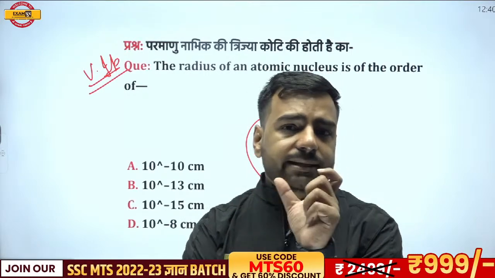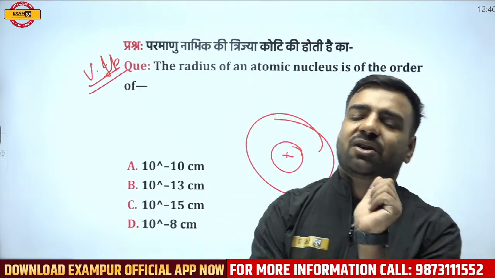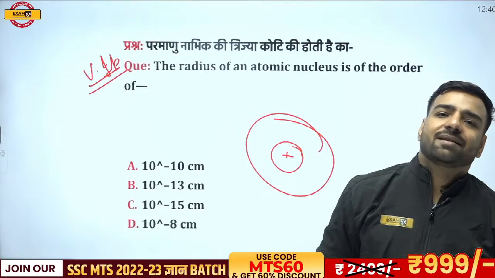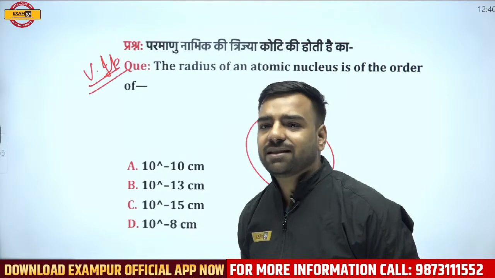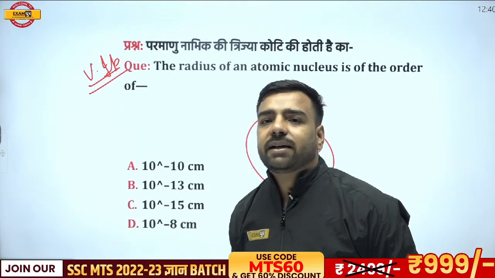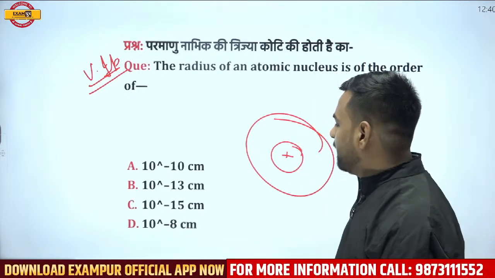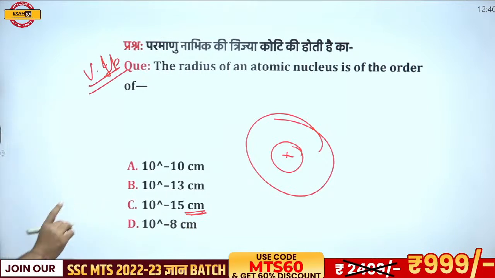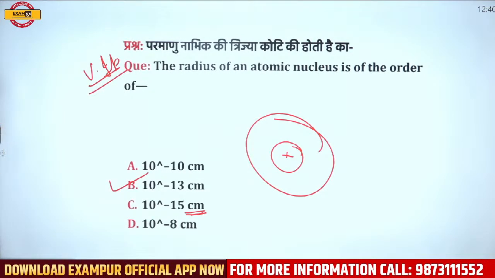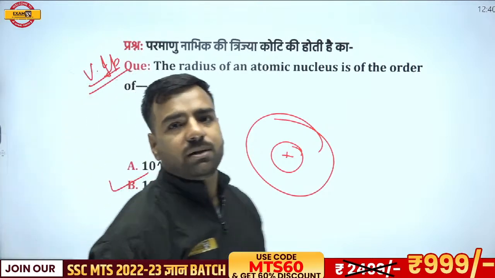Will it be 10 to the power minus 10? Will it be 10 to the minus 13? And please remember, there are units also which are given here. So Akhilesh, can you have a look at those particular units? One of the answers is with C, one is with D, and this is very important, again and again asked in the examination. The radius of the atomic nucleus is of the order of what? Here, Akhilesh, it's not given in meters, it is in centimeter. So the correct answer is going to be option number B, that is 10 to the power minus 13 centimeter. Do not forget, it is very, very important for the examination.